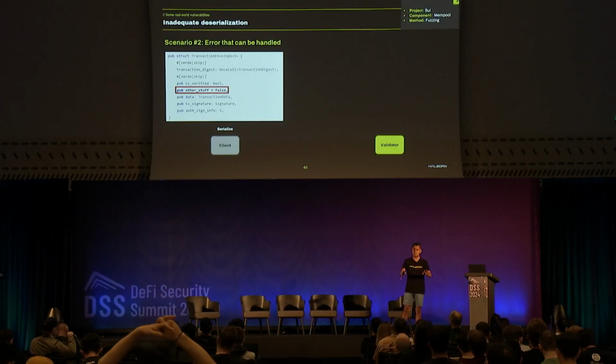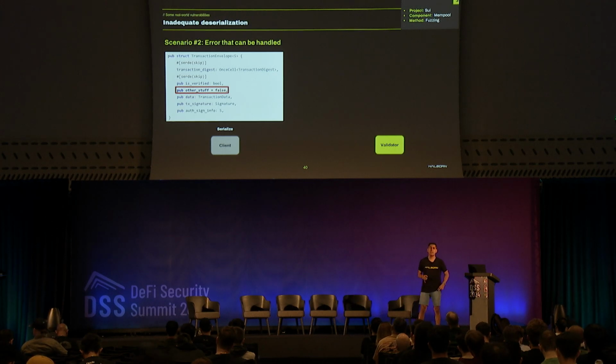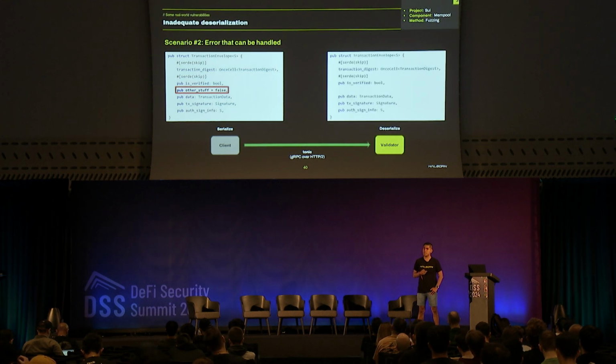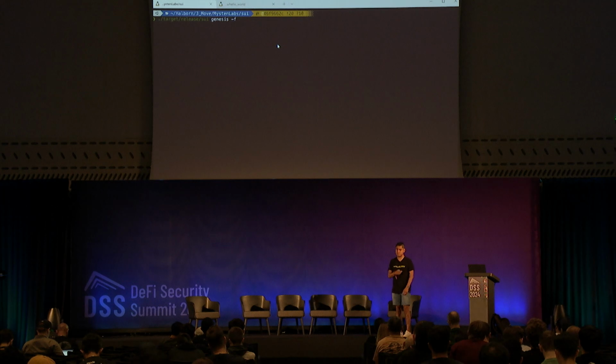Second scenario, errors that can be handled. So the client now, instead of sending a structure with the expected fields, we are going to add one more field. We are going to put any name, for example, other stuff, with value equal to false. We are going to send that through Tonic to the validator. And remember, the validator doesn't expect the other stuff field. So what is going to happen?